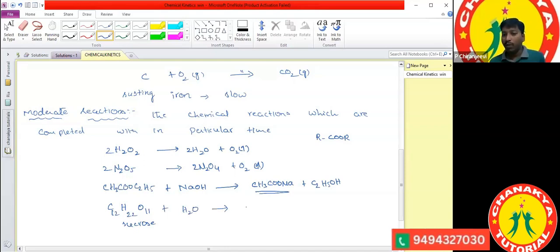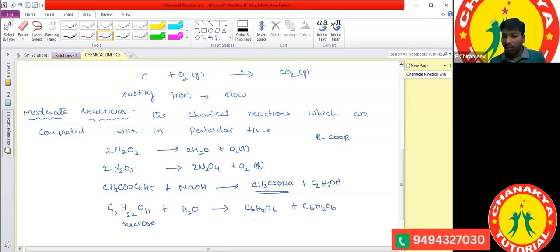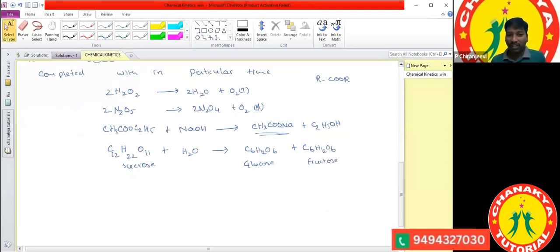The molecular formula of glucose is C6H12O6, and fructose is also C6H12O6. All these components we get by the hydrolysis reaction. When heated at high temperature, it undergoes decomposition.